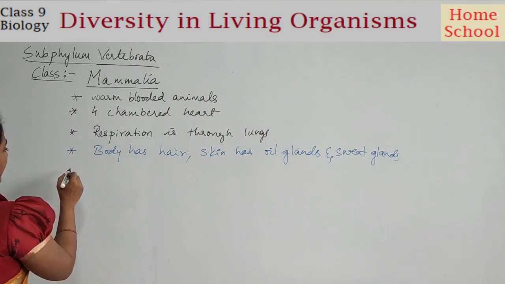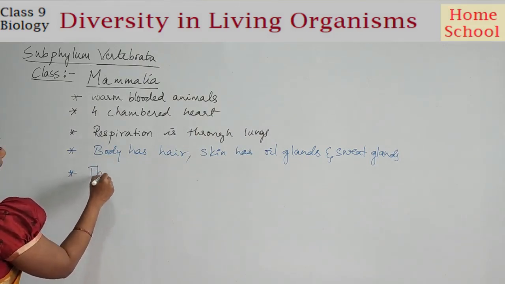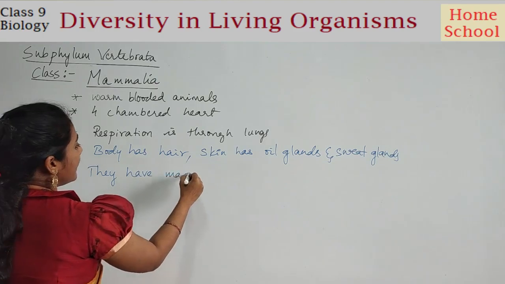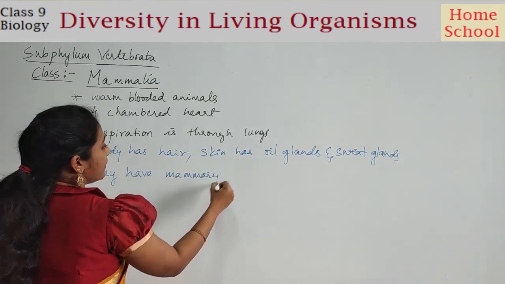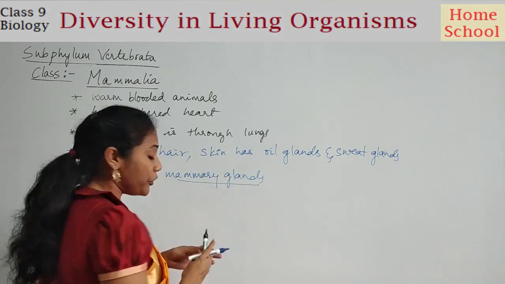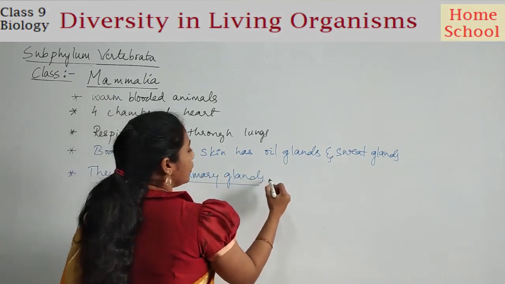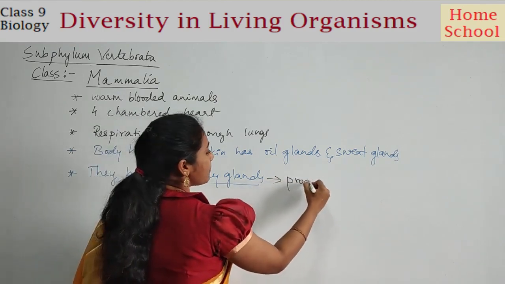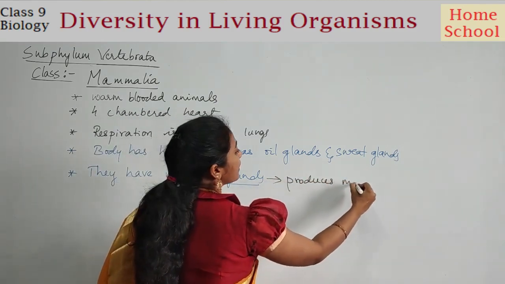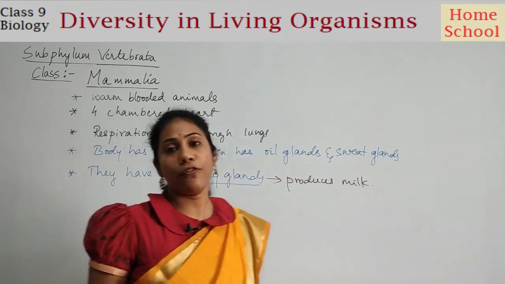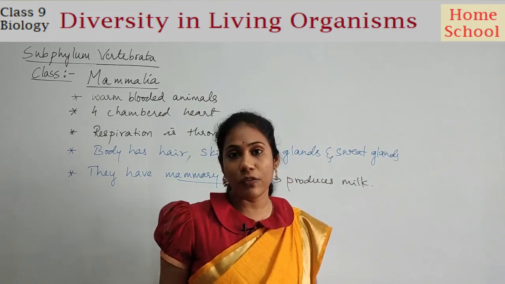And the next one is they have mammary glands. Mammary glands are the ones which produce milk. Okay, so what is the purpose of mammary glands? Mammary glands produce milk, and this milk is used for the nourishment of younger ones.